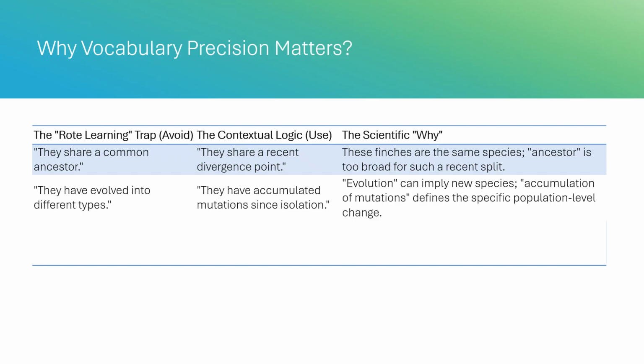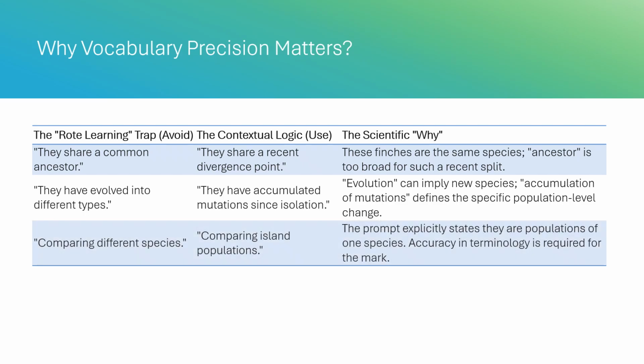2. From evolving to accumulating. Students love the word evolved, but for populations, it can be too vague or imply they've become a new species. We want to describe the mechanism. By saying they accumulated mutations since isolation, the student is explaining exactly how the DNA sequences became different. It describes a clock ticking, mutations, while the groups were apart, isolation.